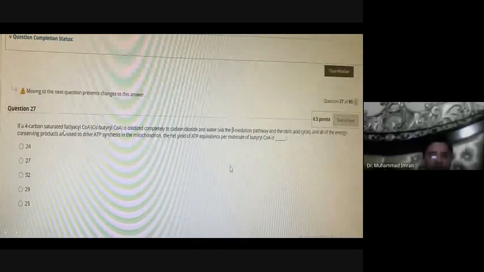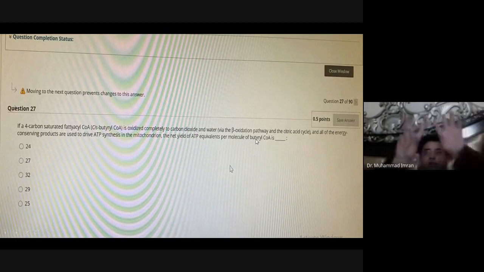If a 4-carbon saturated fatty acid is oxidized by beta oxidation to carbon dioxide and water, and all of the energy conversion products are used to drive ATP synthesis in the mitochondria, what is the net yield of ATP equivalent per molecule of butyryl CoA? Butyryl CoA is directly changed into 2 molecules of acetyl CoA.